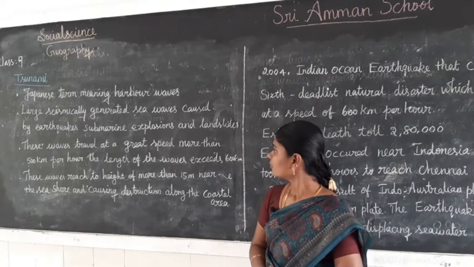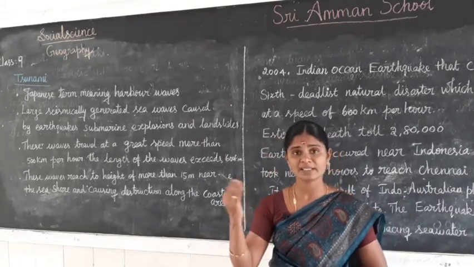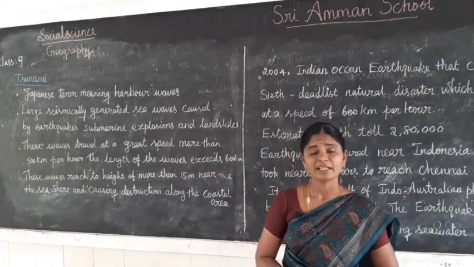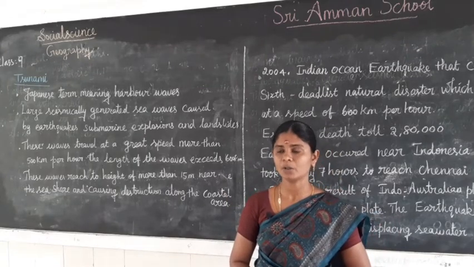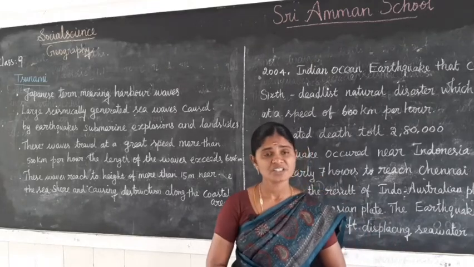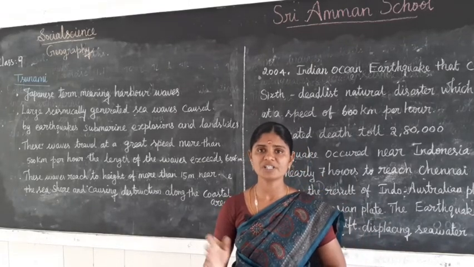The speed of the wave exceeds 500 kilometers per hour, and the length of the waves exceeds 600 kilometers. It causes large destruction on the coastal areas.